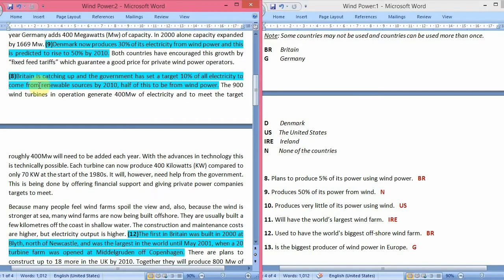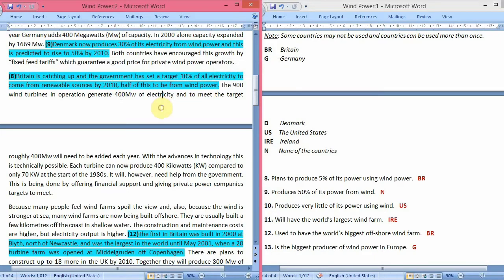Here it is written that Britain is catching up and the government has set a target of 10% of all electricity to come from renewable sources by 2010. So Britain is planning that by 2010 it would produce 10% of its total electricity from renewable energy sources. Half of this is to be from wind power.